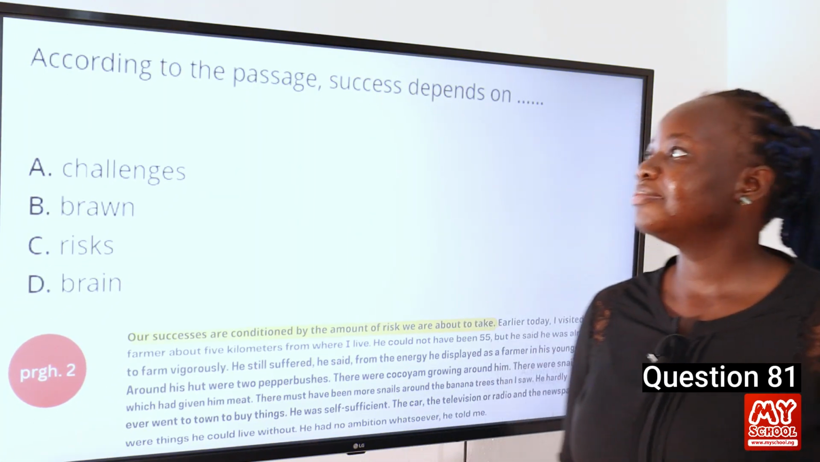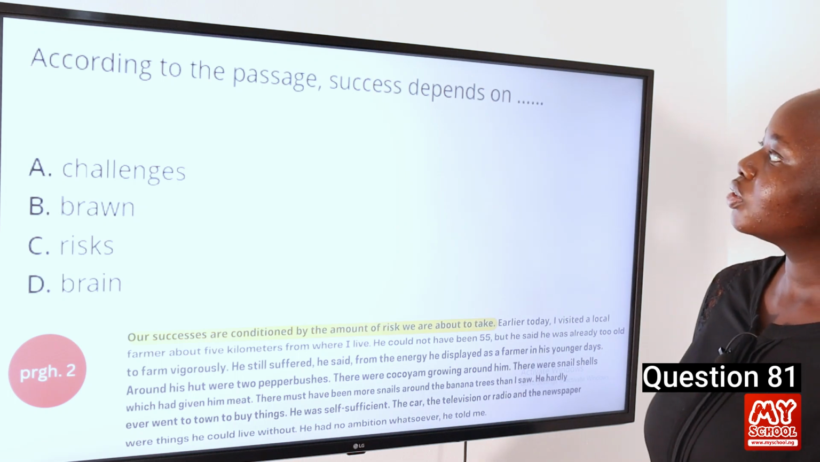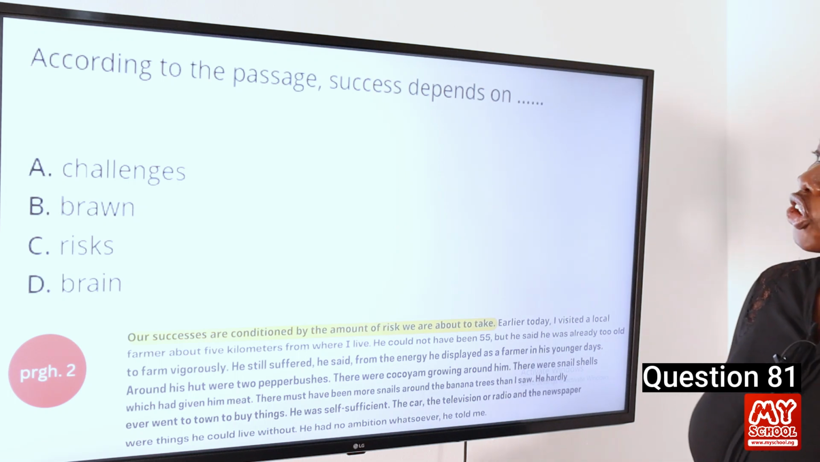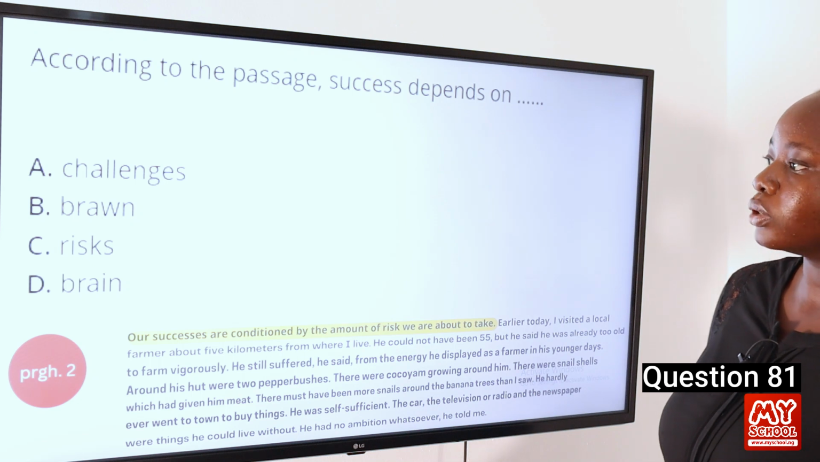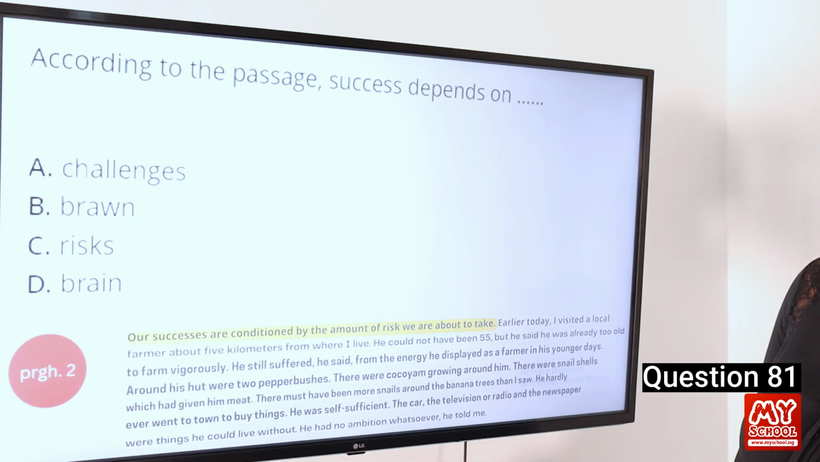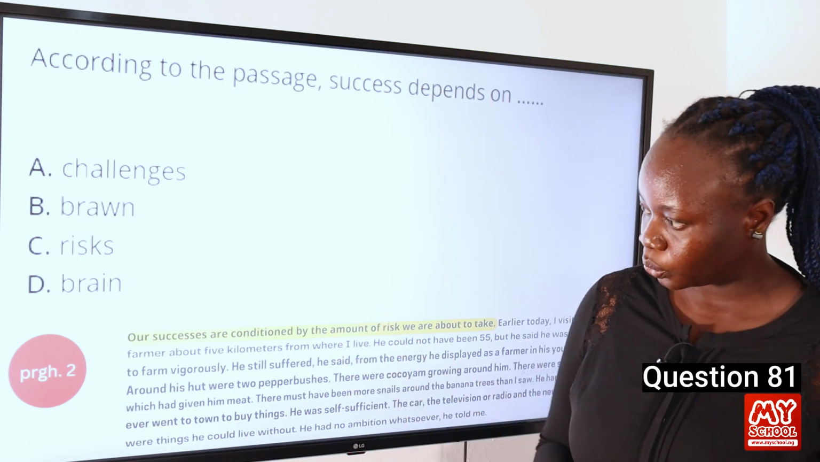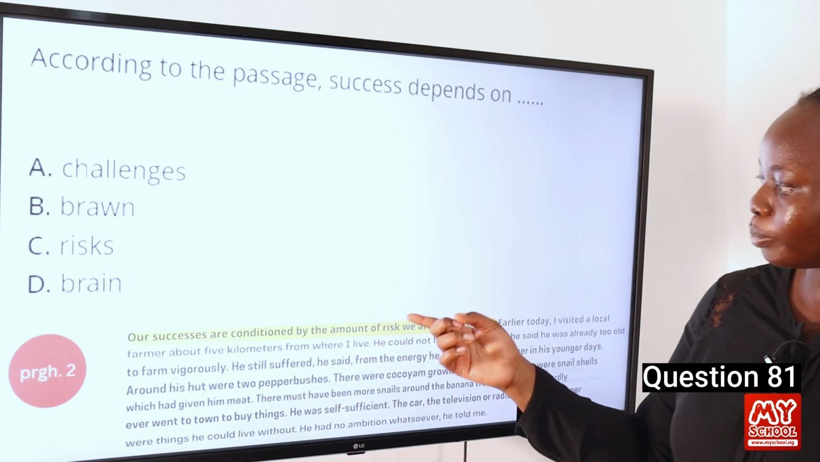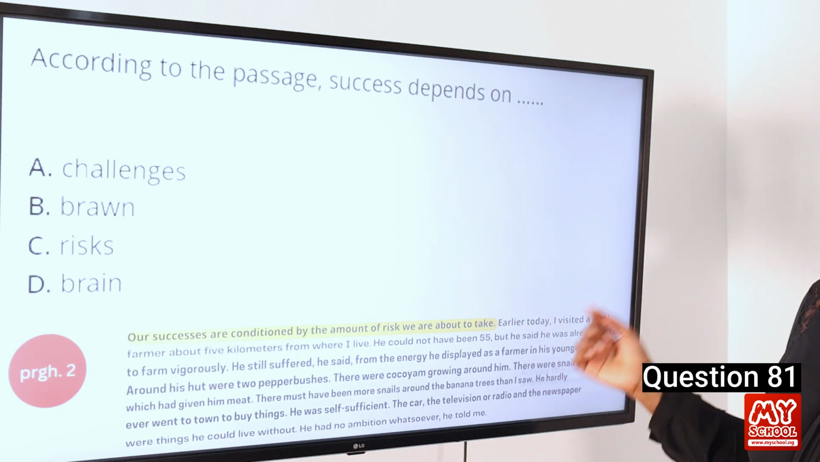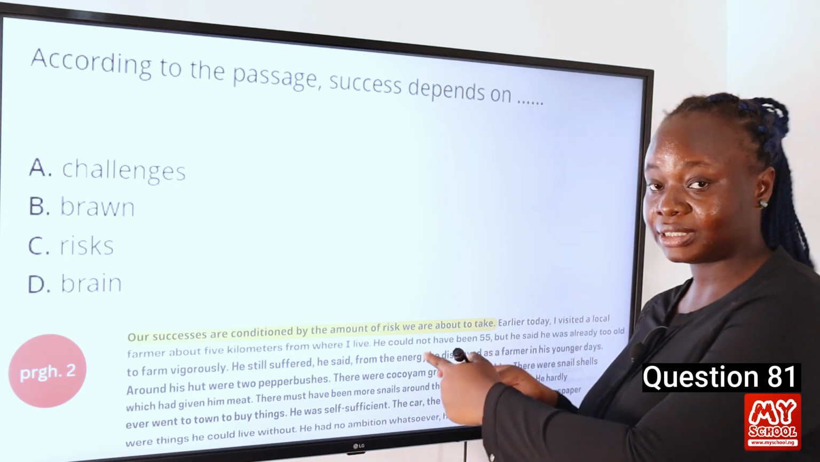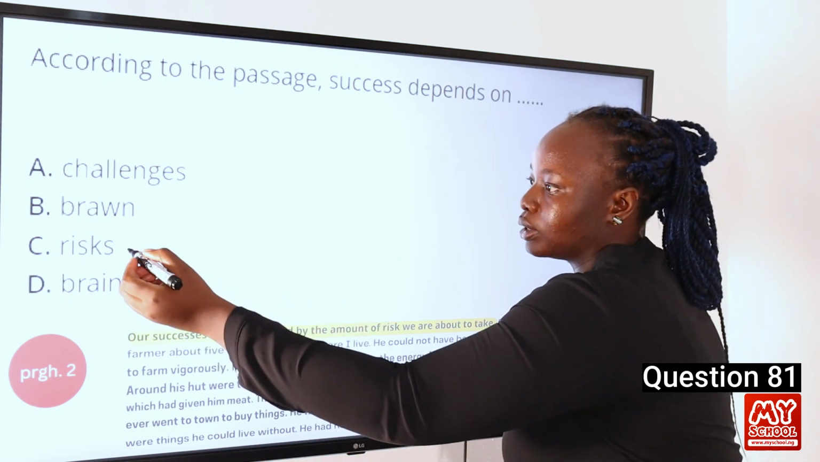Question 81. According to the passage, success depends on A, challenges, B, brawn, C, risks, D, brain. So the answer to this question can be found on paragraph 2, where it says that successes are conditioned by the amount of risk we are about to take. So we can see risk is here, and then the answer to the question is C, risks.